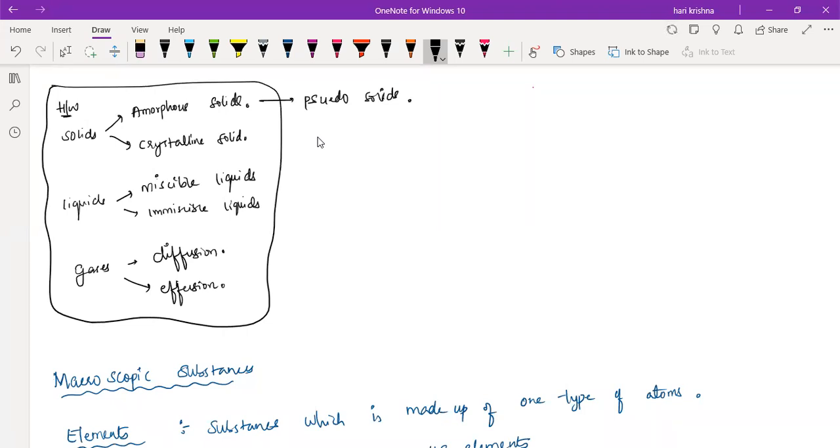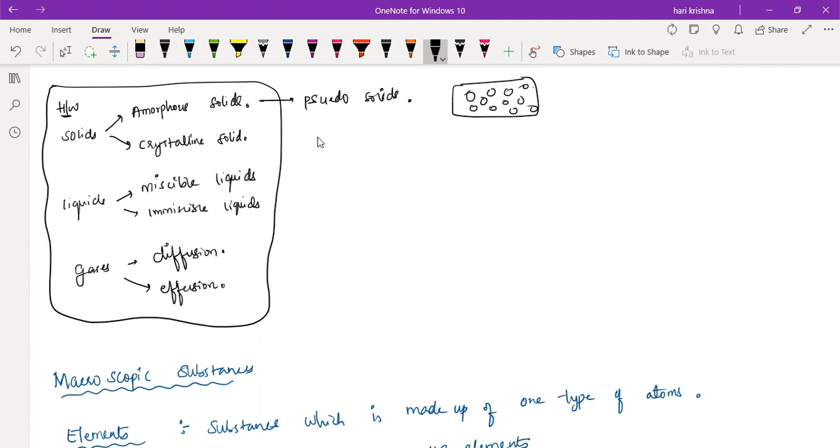The meaning of pseudo is not true. They are false solids, and they don't have long range order. In an amorphous solid, the particles inside are not arranged properly. They are arranged in a random manner like this.